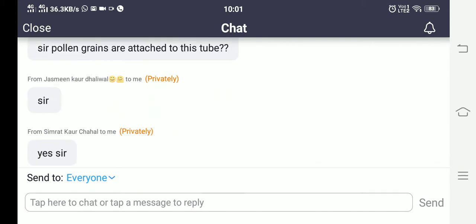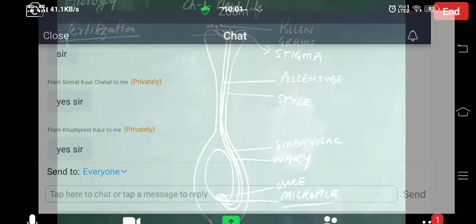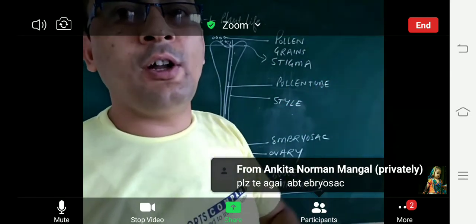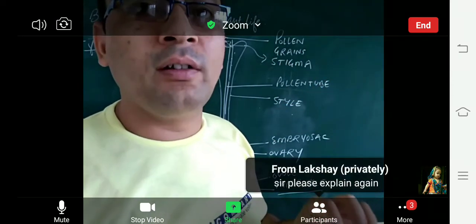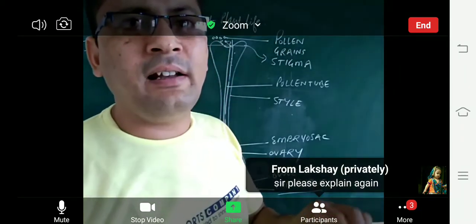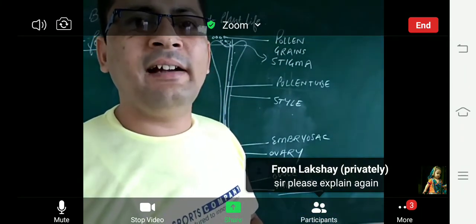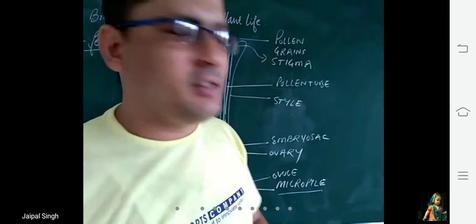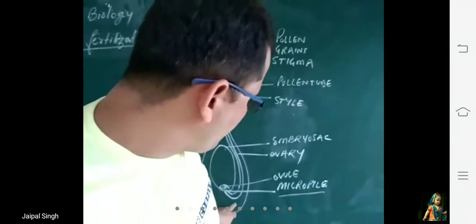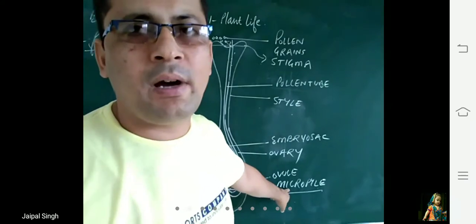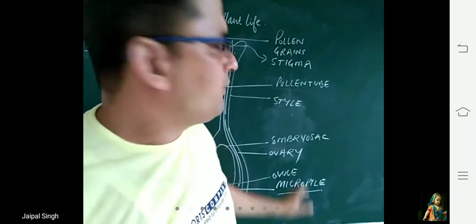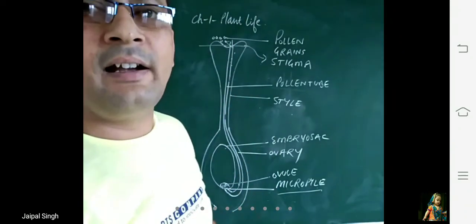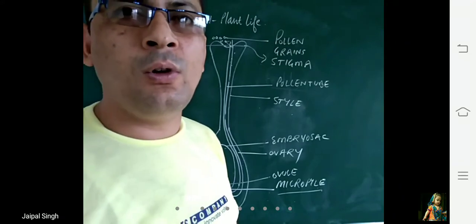Beta, pollen grains are not attached to this pollen tube. They go through this pollen tube. Pollen grains fall on the stigma, and then this pollen grain develops into a tube. This tube carries male nuclei or male gametes, which reach the ovule through a pore, a hole, which is known as micropyle. Then when this male nuclei or male gamete goes through the pollen tube and reaches the egg which is present in the ovule, they fuse.